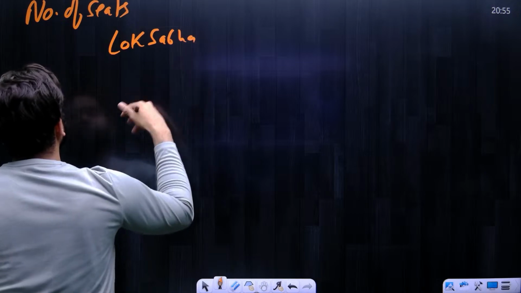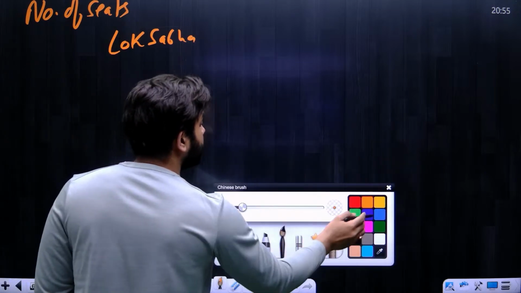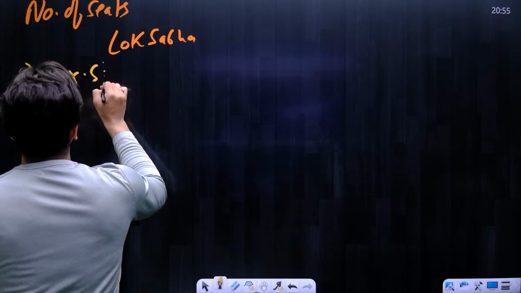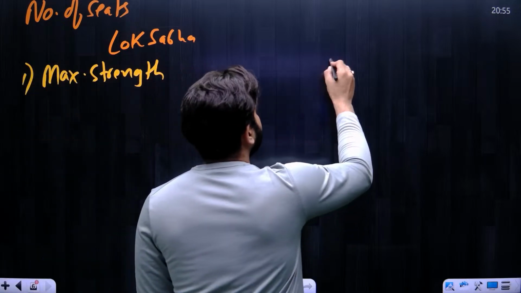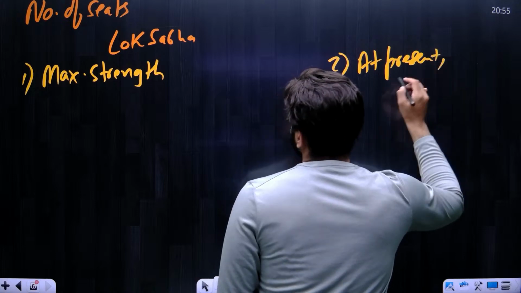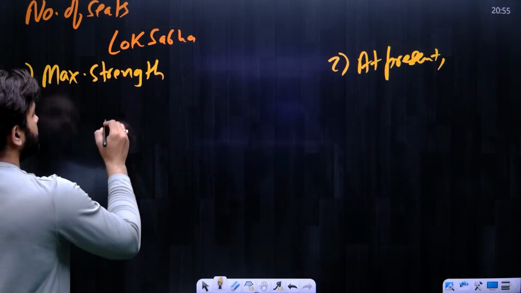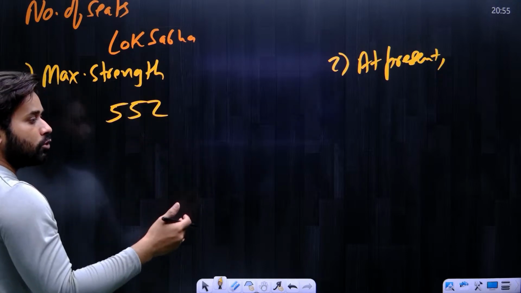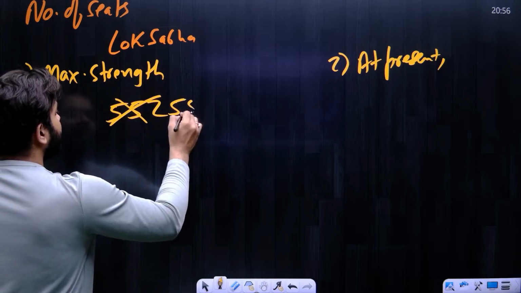So in Lok Sabha, first we have to understand what is the maximum strength of Lok Sabha. First we will understand the maximum strength of Lok Sabha, and then we will understand what the situation is at present. Now remember, according to the constitution, the maximum strength of Lok Sabha is 552, but after the 104th Amendment Act, this 552 has been reduced to 550.